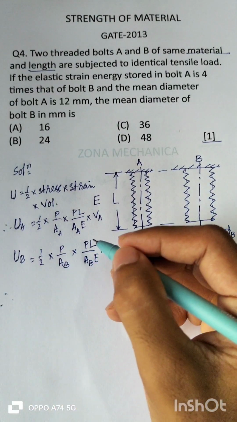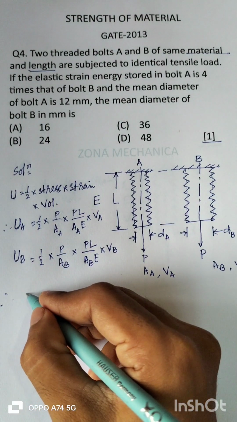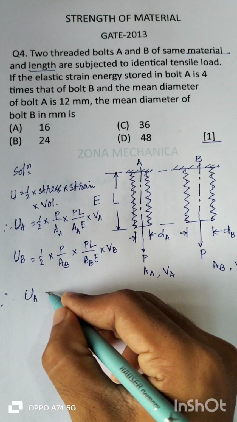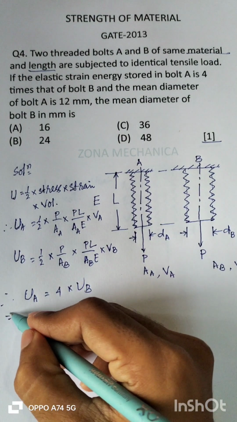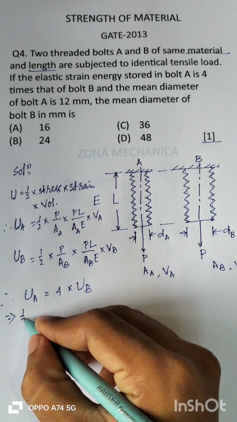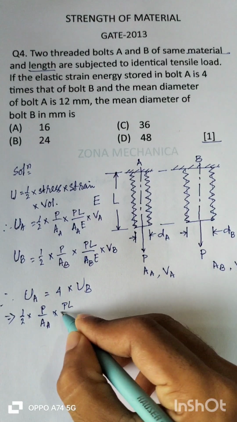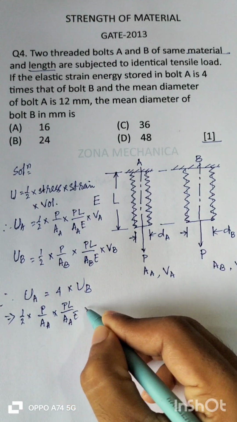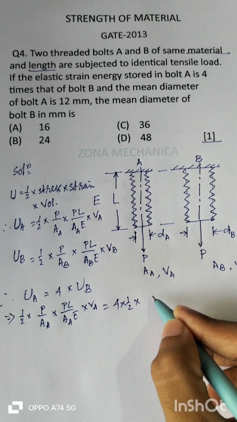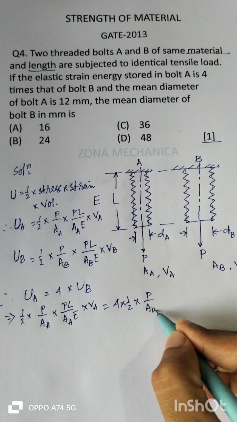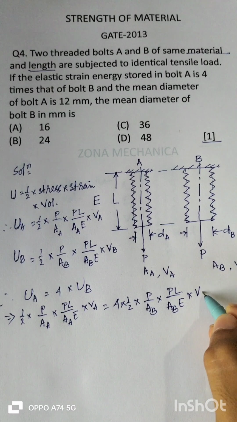So it's given that the elastic strain energy stored in bolt A is 4 times that of bolt B. That means UA is 4 times that of UB. So clearly we can write half into P by AA into PL by AA into E into VA is equal to 4 into half into P by AB into PL by AB into E into VB.